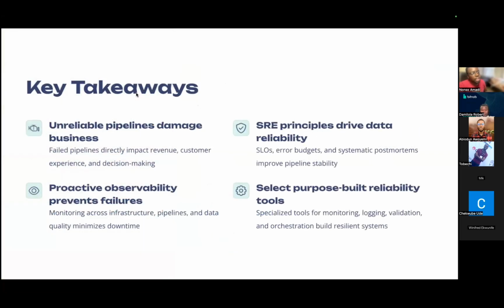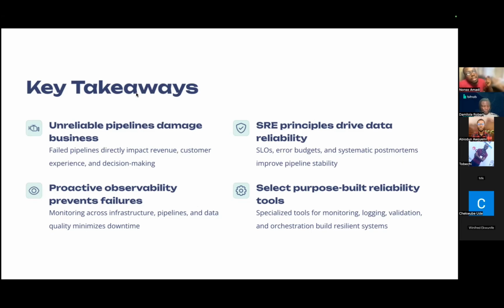What have we been able to learn today? Well, we've been able to see that when we have unreliable pipelines, it can pose business risk. When we have failed pipelines, they can directly impact our revenues, our customer experience, and even the decision-making that businesses make. And that's why it's crucial that we have SRE principles imbibed into the development of our data pipelines.